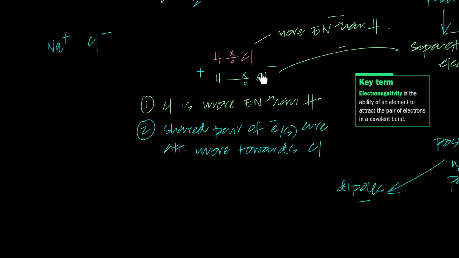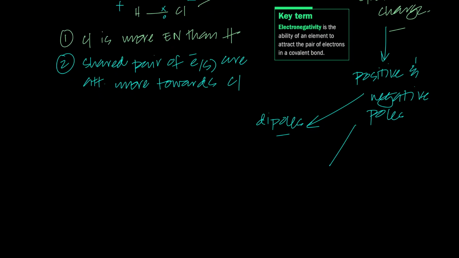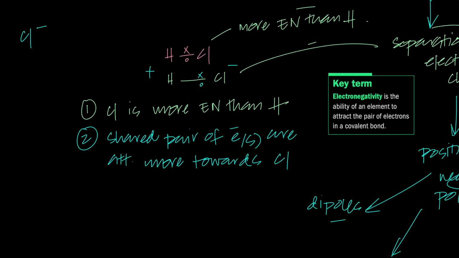These dipoles, a positive pole and a negative pole, carry a very, very small charge, which we call a partial charge. A partial positive charge and a partial negative charge, and that is the reason why we don't represent it with a negative and a positive sign.